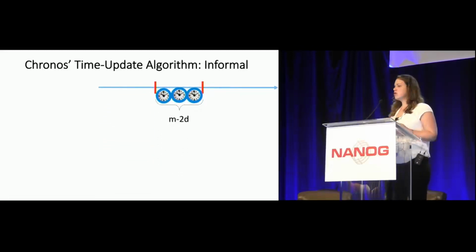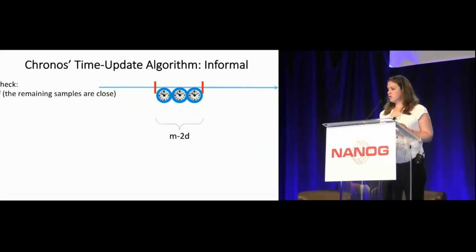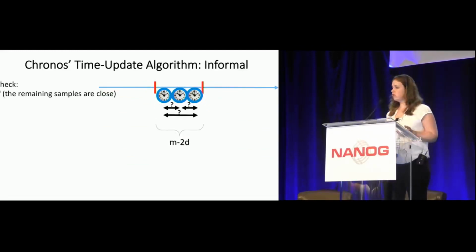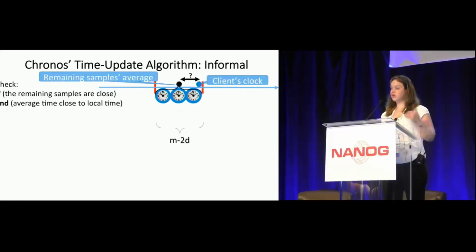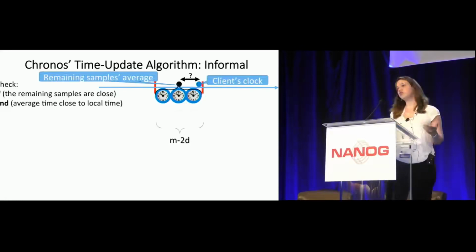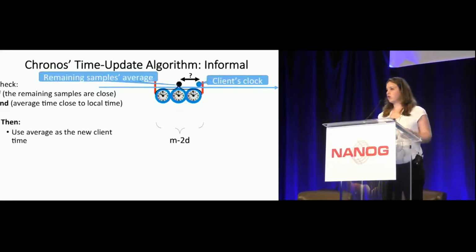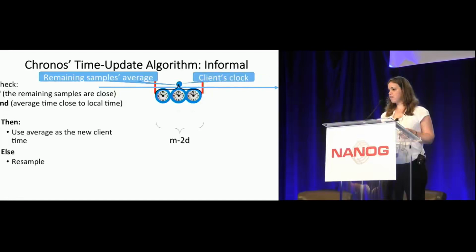So focusing on the remaining set, we ask ourselves two questions. We have two conditions. The first one is whether the remaining samples are close to each other. And the other one is whether the average is close to the client's clock. If both conditions are satisfied, then we use their average as the new client's time. Otherwise, if we fail, we try again.